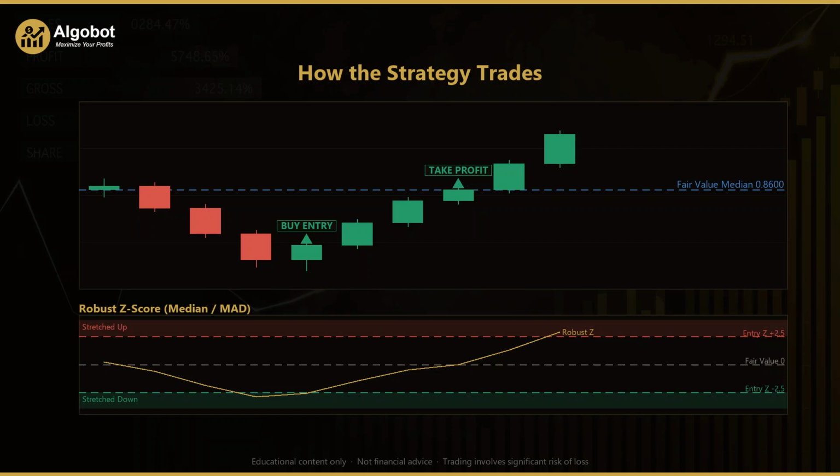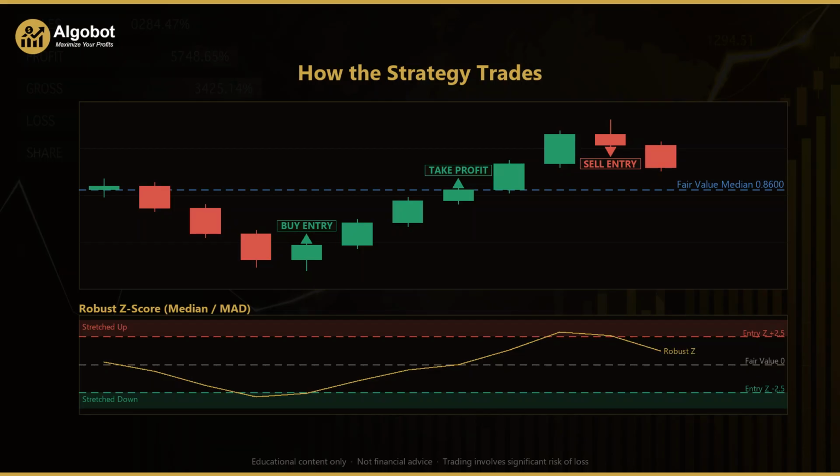From there, price begins to recover. Candle by candle, it climbs back toward the dashed fair value line, and in the lower panel, the robust z-score lifts from the stretched zone up toward 0. As price reaches the median, the take profit target is met and the long trade closes at fair value. Notice the strategy is not trying to capture a whole trend. It only aims for the return to the middle.